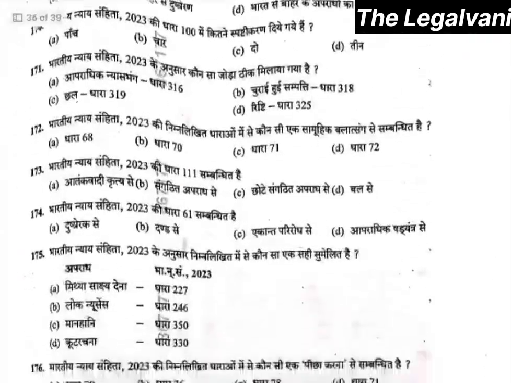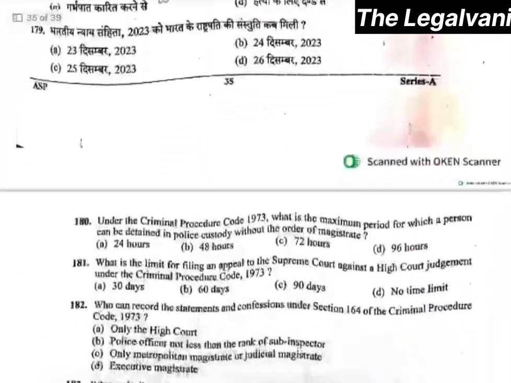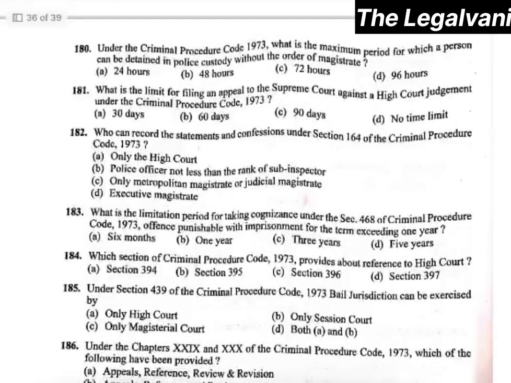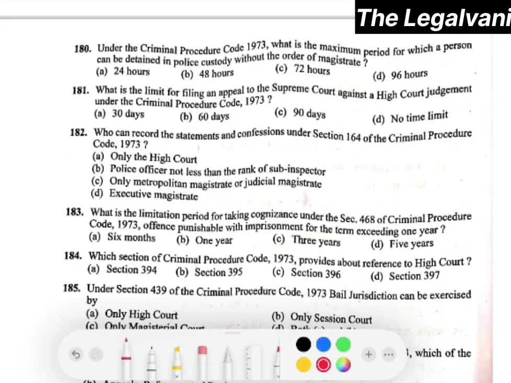Question number 180. Under the Criminal Procedure Code 1973, what is the maximum period for which a person can be detained in police custody without the order of magistrate? It is one of the most basic questions of CrPC. Anyone would have answered this. It is 24 hours, right?